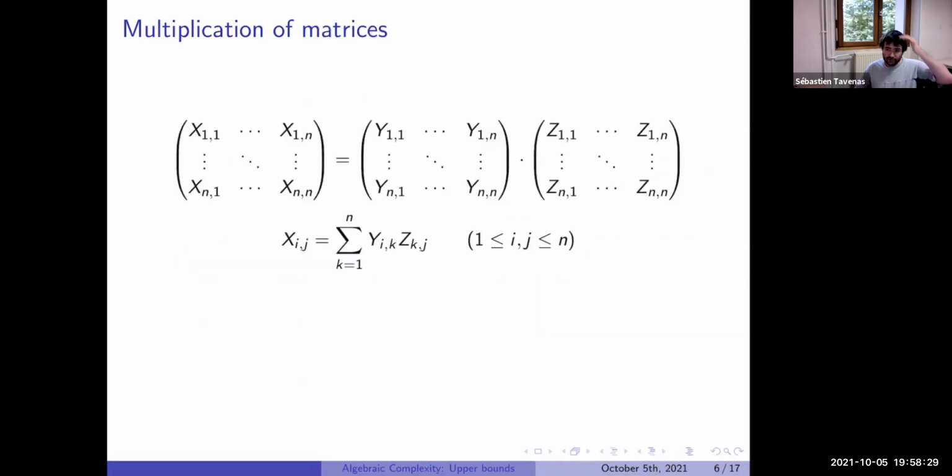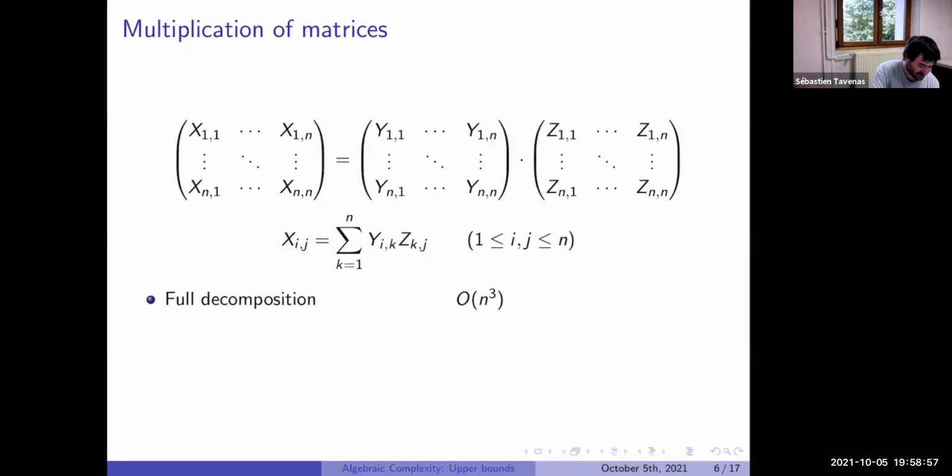Okay, so we saw multiplication of polynomials. Another classic algorithm in this family is the multiplication of matrices. We have two matrices with variables, and we want to compute the product. What can we do? First, we can do the naive decomposition and see what happens.